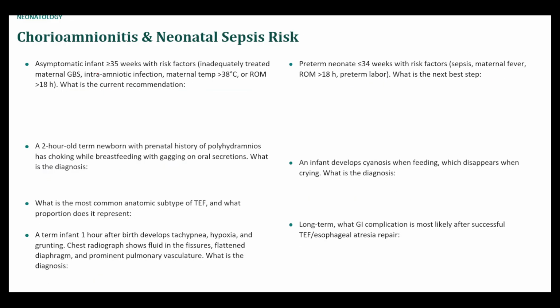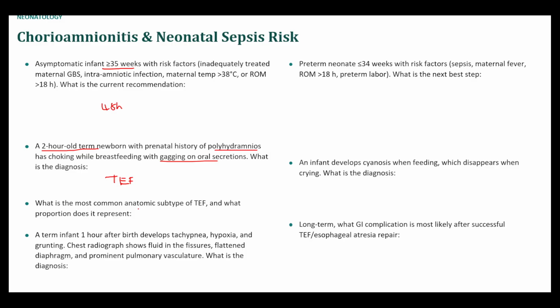Chorioamnionitis and sepsis. So asymptomatic infant, 35 weeks with the risk factors. The current recommendation, if they're totally fine, then again, it's just monitor for 48 hours and then discharge. 2-hour-old term newborn with prenatal history of polyhydramnios has choking while breastfeeding, gagging on oral secretions. I believe this is going to be a tracheoesophageal fistula.